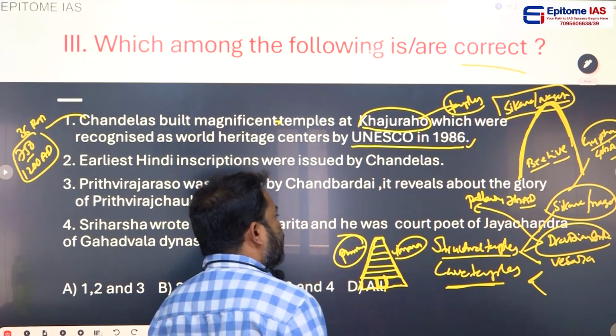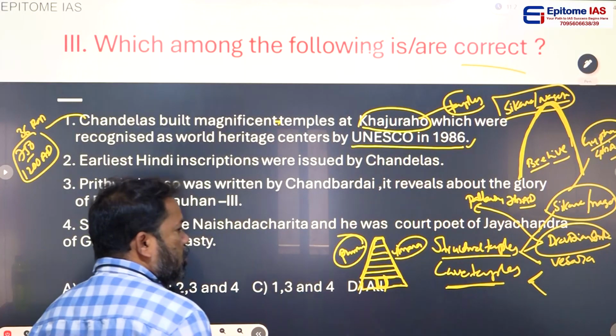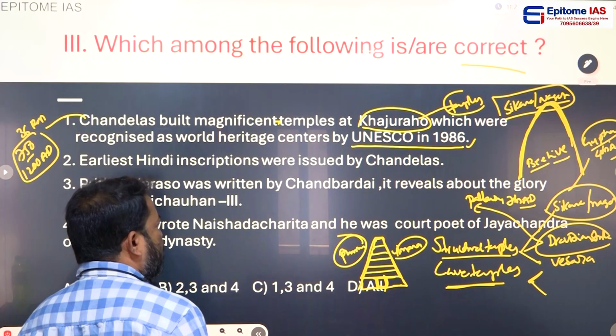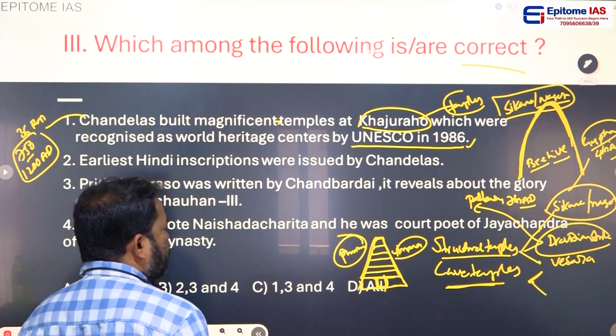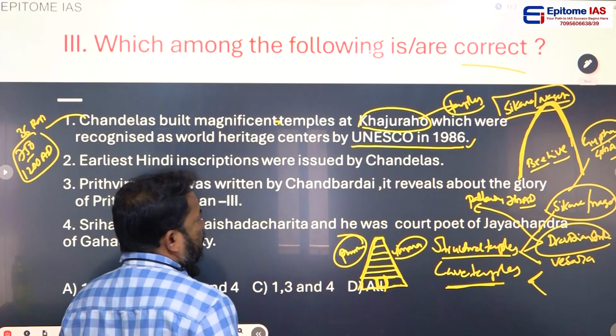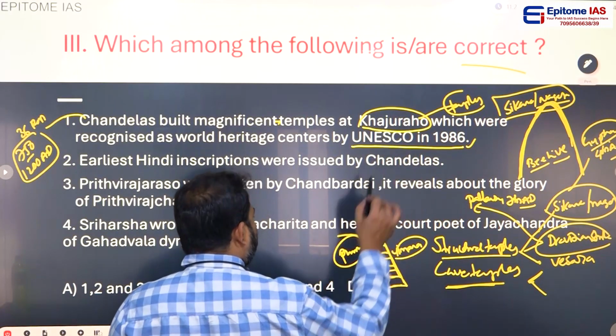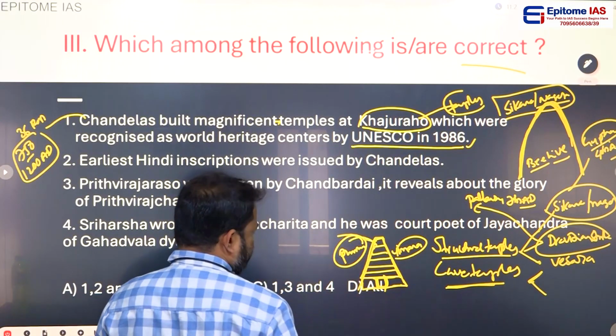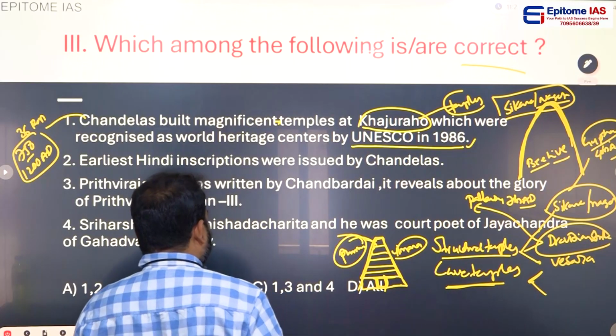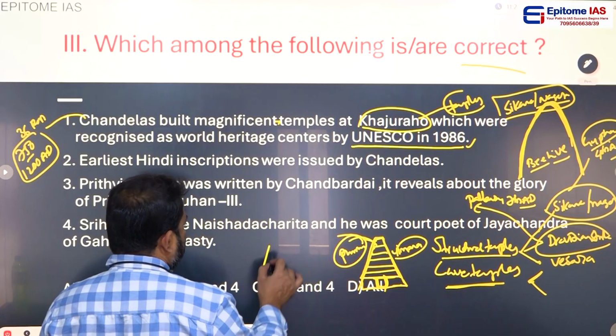Whereas coming to the another one, Vesara style of temple architecture. V-E-S-A-R-A. V for very good. Vesara style of temple architecture is a mixing of both Shikara and Dravida.